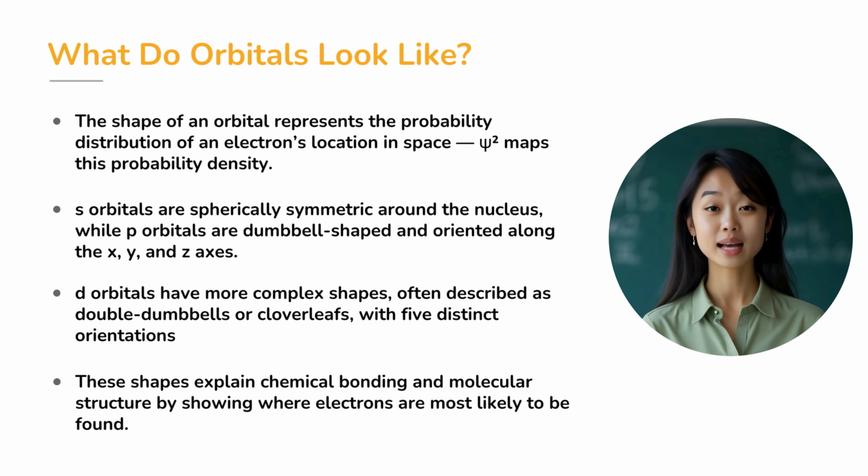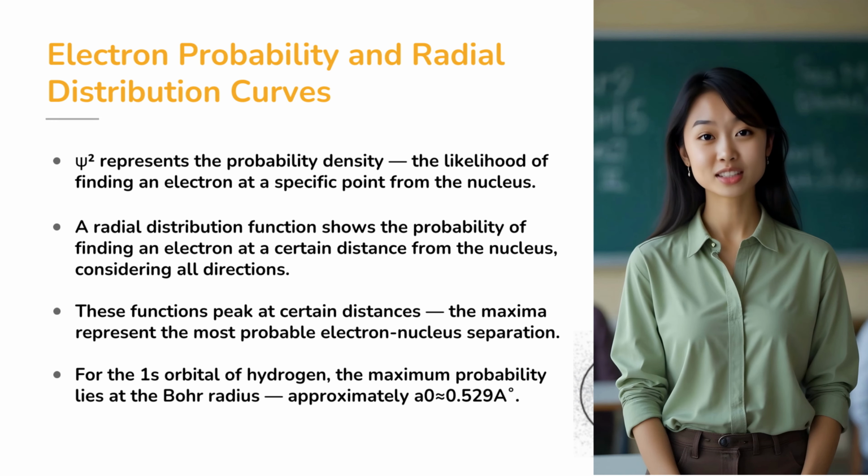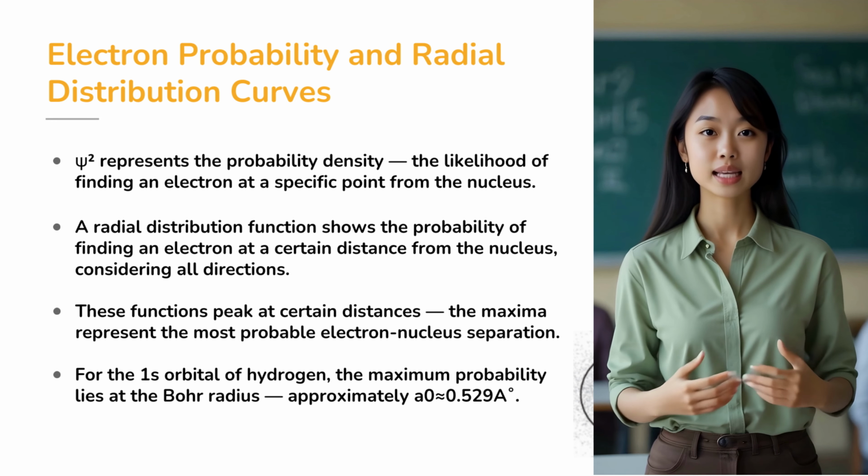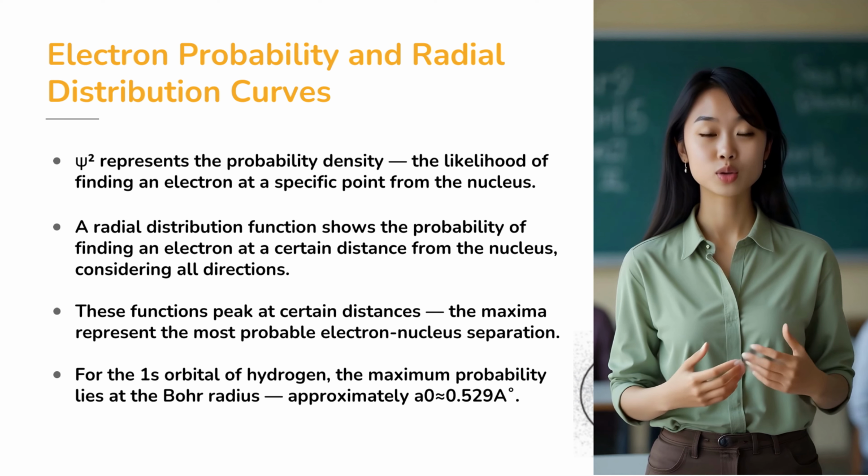Orbitals don't show exact paths of electrons, but rather the areas where we're most likely to find them. And that's a huge leap from Bohr's fixed orbits. Now let's understand how likely we are to find an electron at a certain distance from the nucleus.